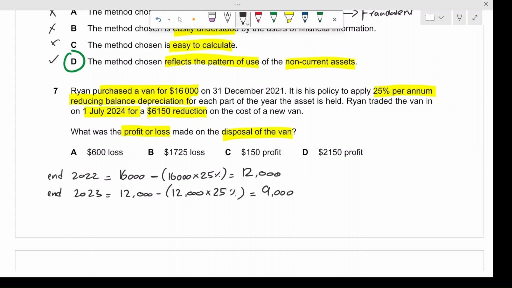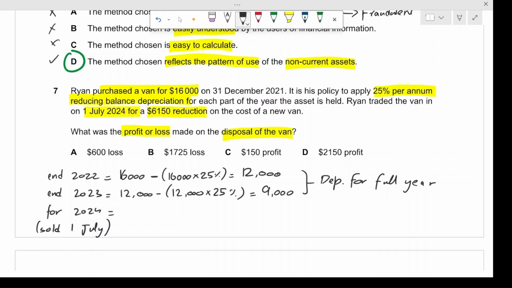So for 2024, it was sold on 1st July, right? So we won't calculate the depreciation for the full year. In these two cases, depreciation is for the full year. However, for the last one, for 2024, it will be calculated for only 6 months.